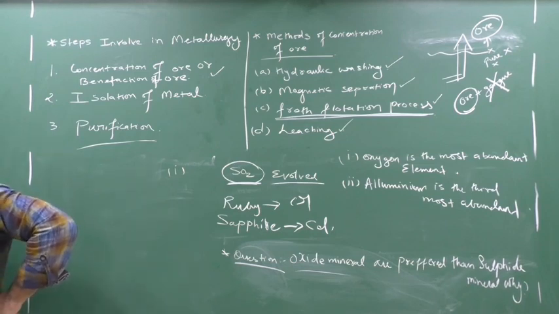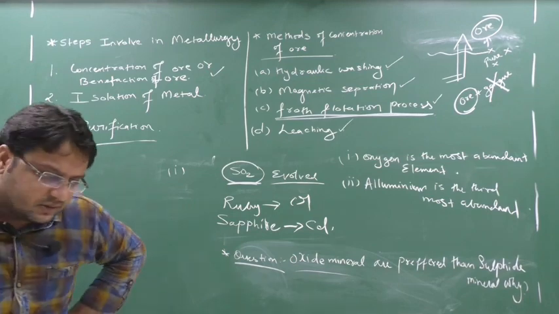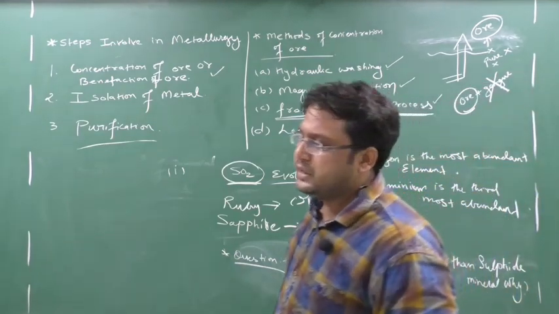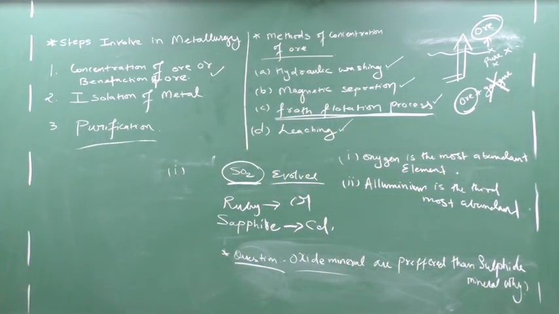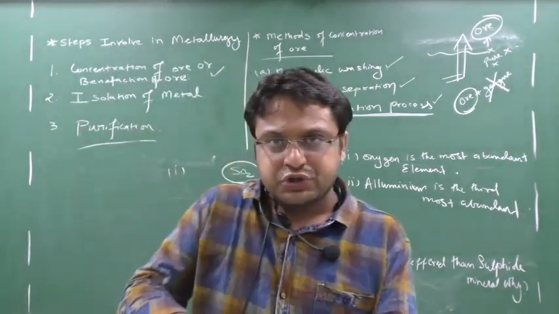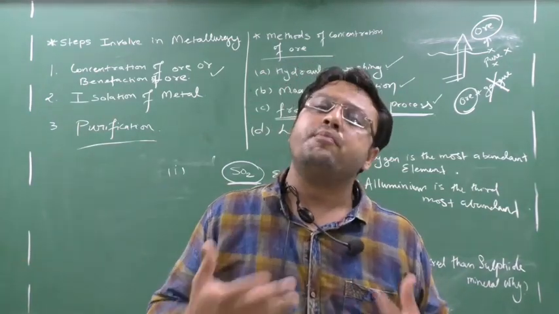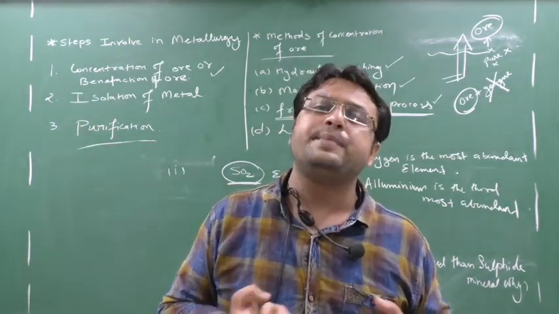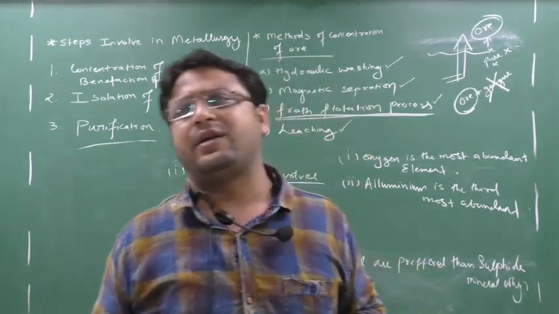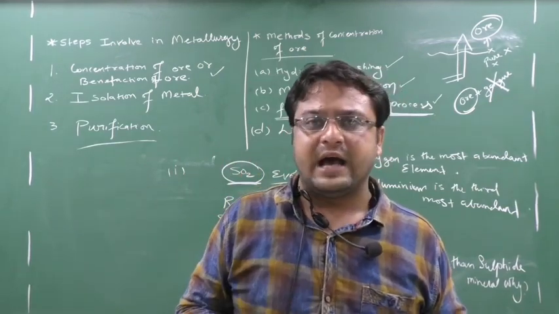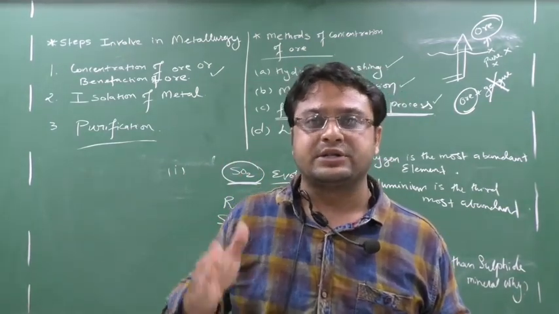Write down, the country, means desh. The country's economy depends on production of iron. If you want to see if any country is in a progressive state or not, just see the consumption of iron. If consumption of iron is more, understand that country is progressing, because 90% of the things in the country are made with iron. You can see railway tracks, bridges, dams, number of things are made with iron. If iron production is increasing, the country is progressing.